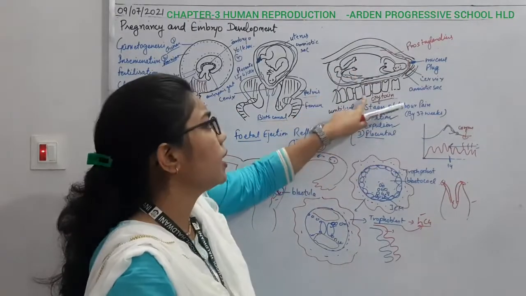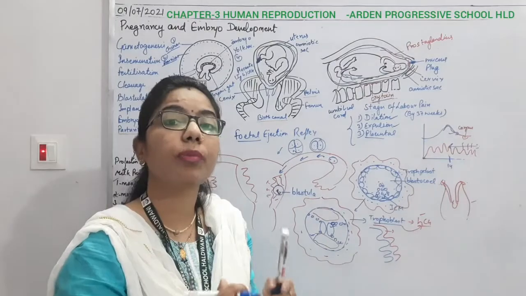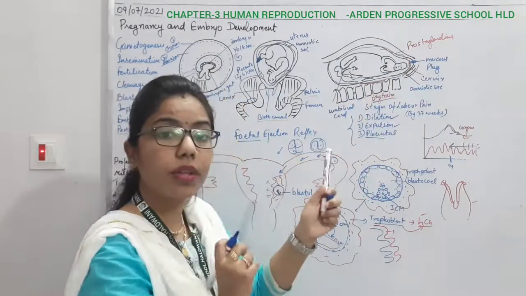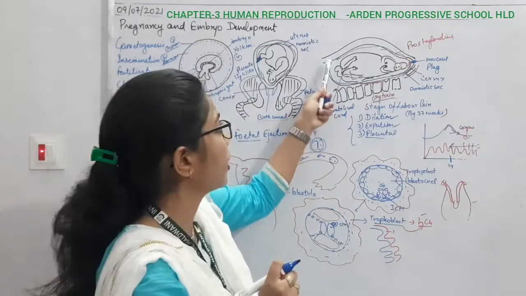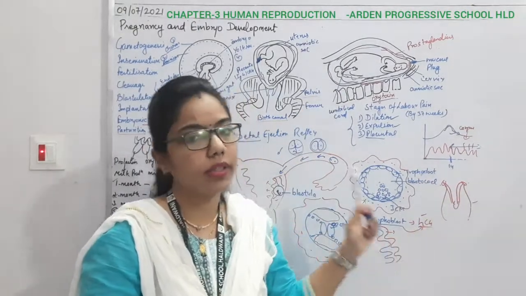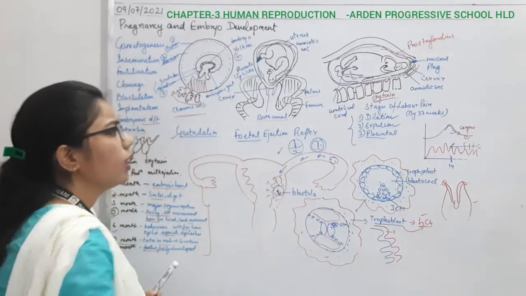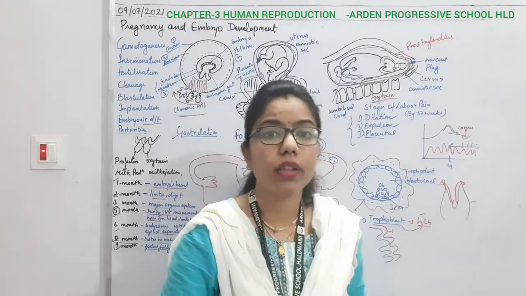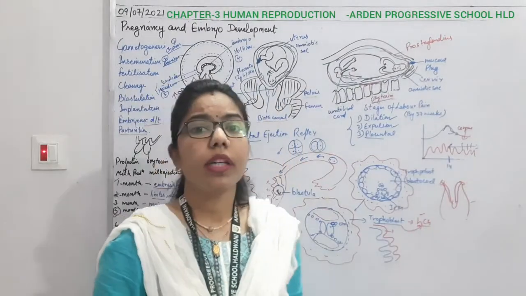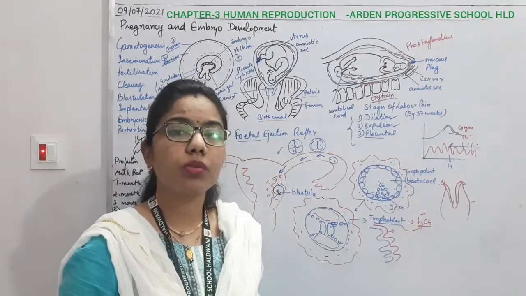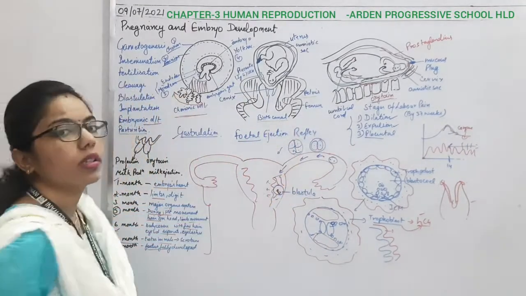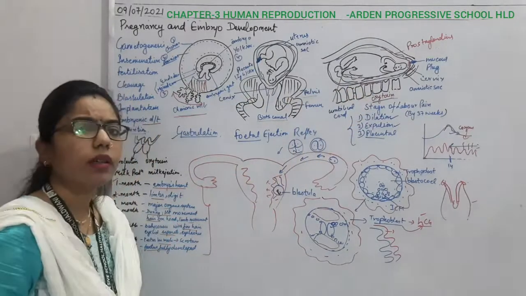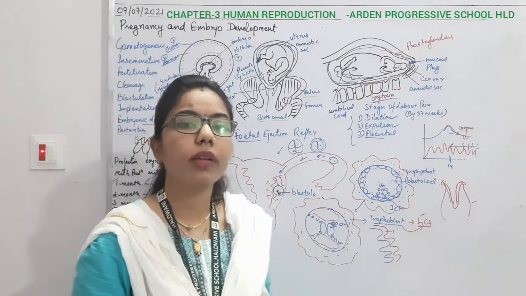Okay, so again this oxytocin hormone should keep on working. Why? Because once the baby has been expelled, the uterus will again get contracted, and due to this contraction, the placenta will also come outside from the body. So these are the three different stages, and what are we calling it? It's called the delivery or the labor pain, because during that time it's just like breaking 200 bones together. Okay, so it's a very painful stage for the mother, right? So all this is happening during the last stage of reproduction.